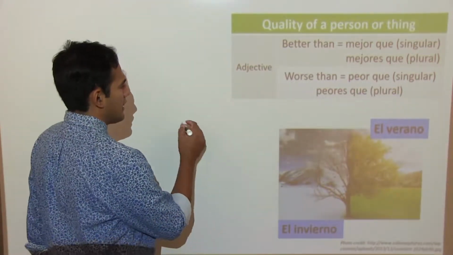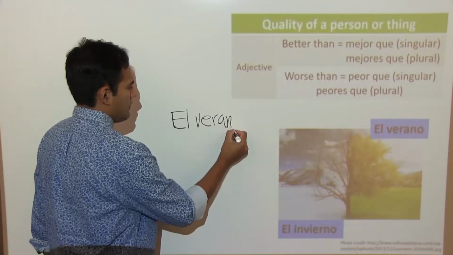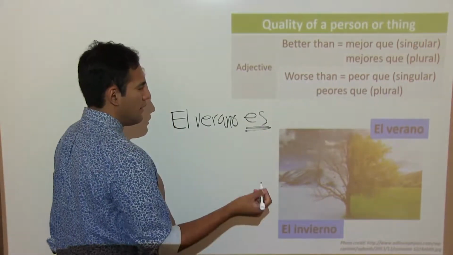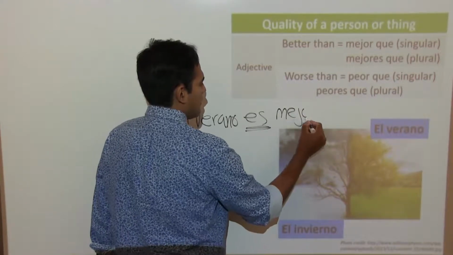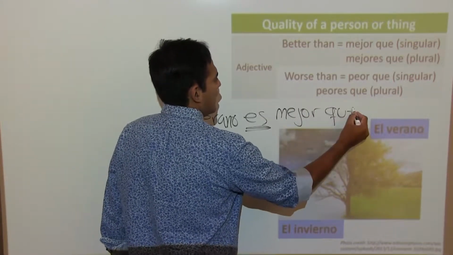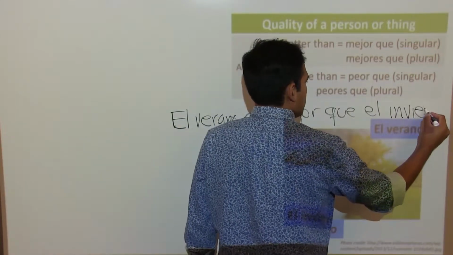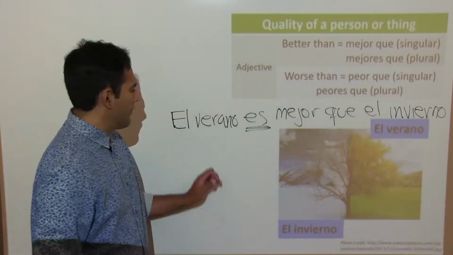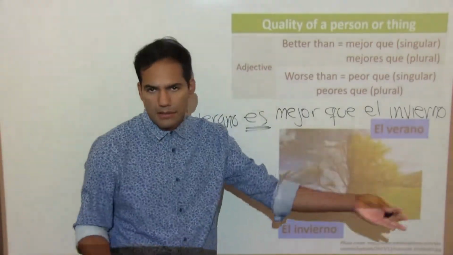So what I'm going to say is, el verano es, because we're describing, so we're going to use the verb ser, es mejor que el invierno. El verano es mejor que el invierno.